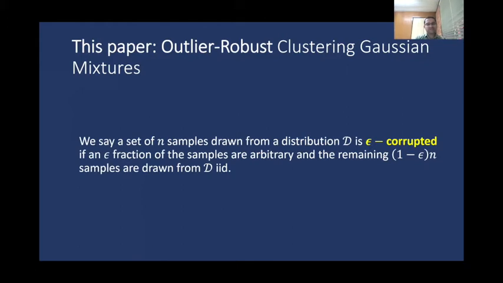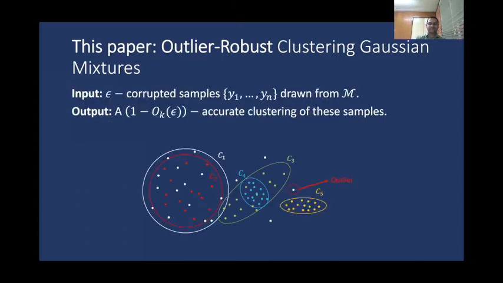We say that a set of n samples drawn from a distribution D is epsilon corrupted if an epsilon fraction of these samples are arbitrary and the remaining (1 minus epsilon) n are drawn IID from the distribution D. So in the problem of outlier-robust clustering of Gaussian mixtures, you're given an epsilon corrupted set of samples y1 through yn drawn from your mixture M, and the goal is to output a 1 minus order epsilon accurate clustering of these samples.